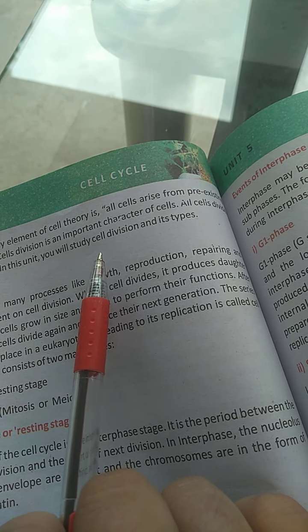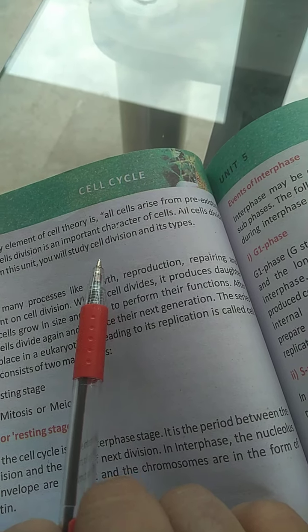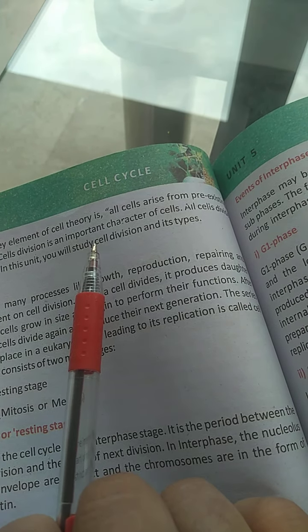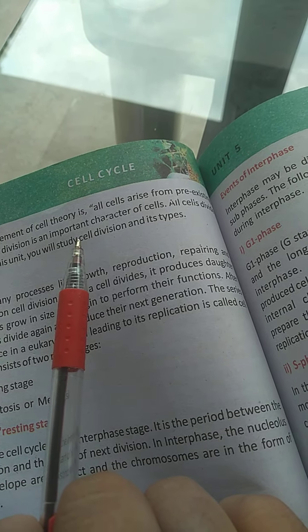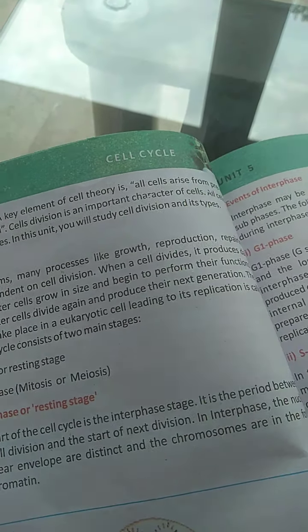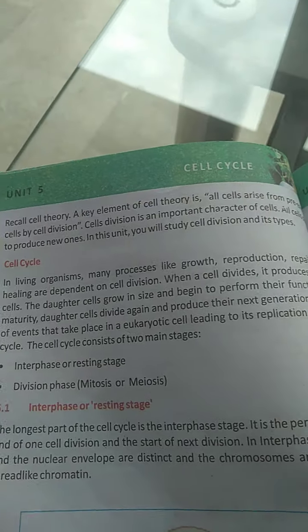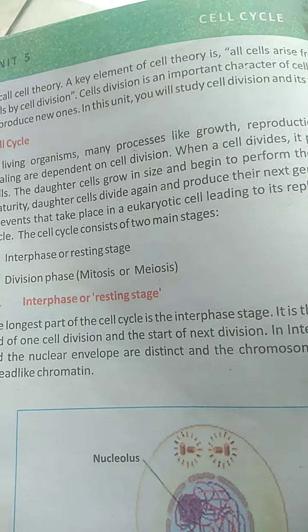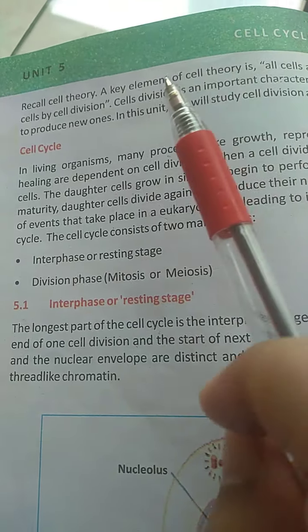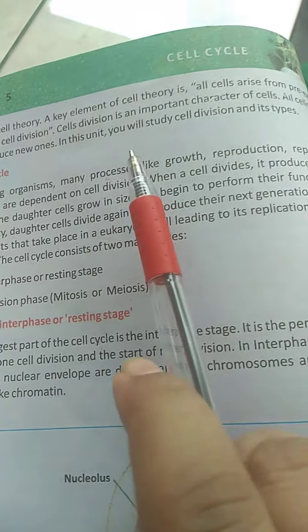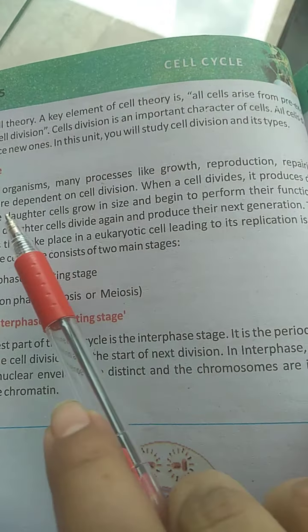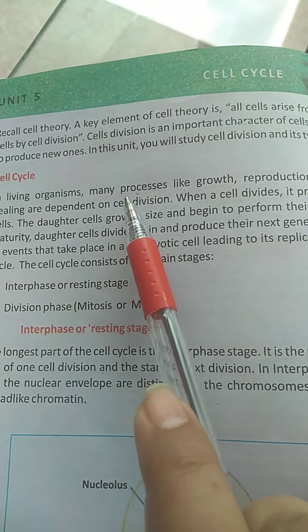Cell division is a part of cell cycle. Keep it in mind that cell division is a part of cell cycle. It is not the whole cell cycle. Cell division means that the cell is going to divide. So in living organisms, many processes like growth, reproduction, repairing, and healing are dependent on cell division.